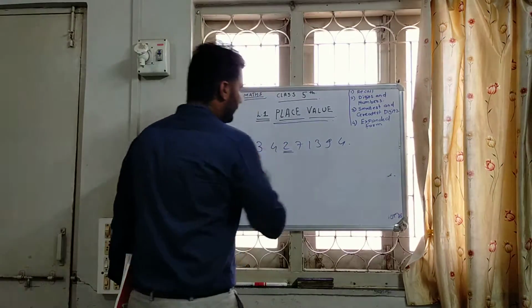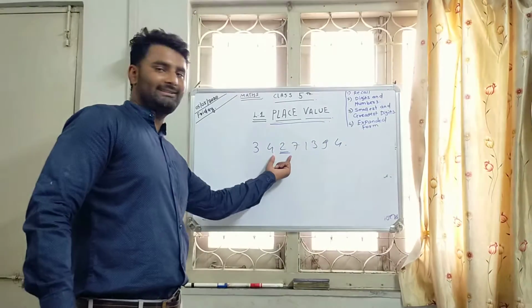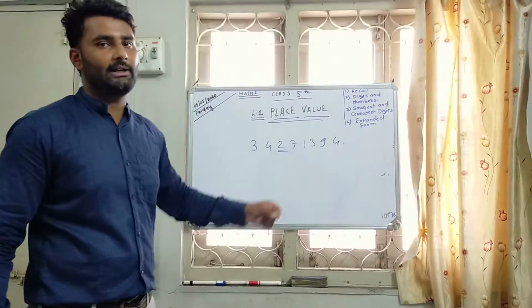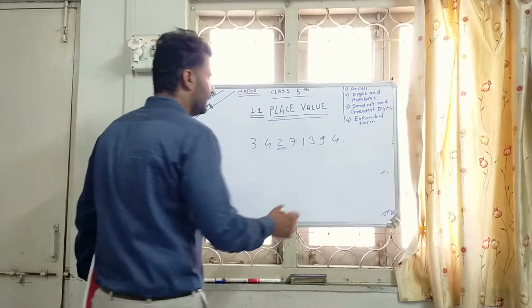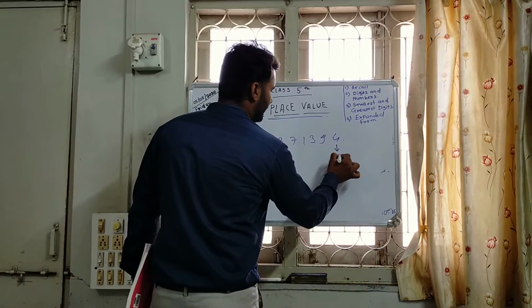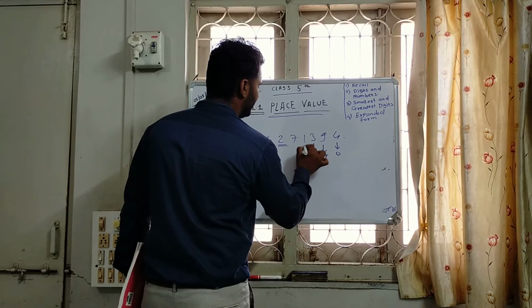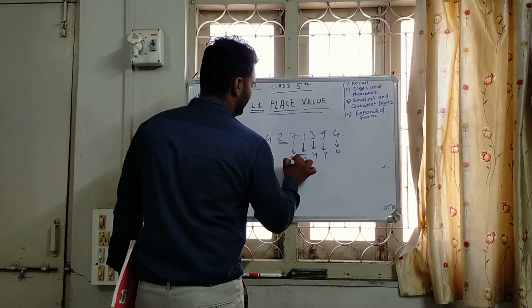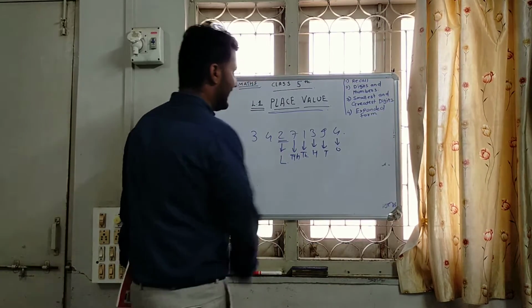I want to know the value of this 2. What is the specific place value of this 2, and also what is its face value? Similarly, ones, tens, hundreds, thousands, 10,000, lakh.